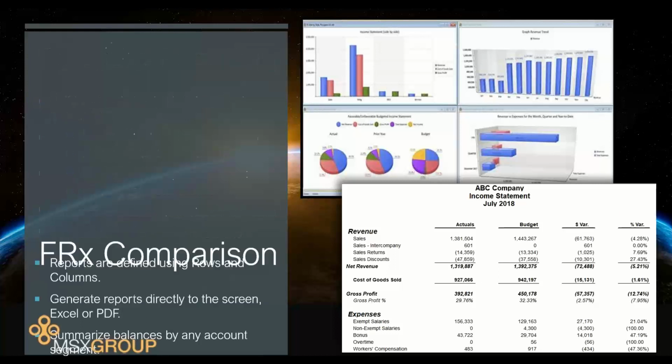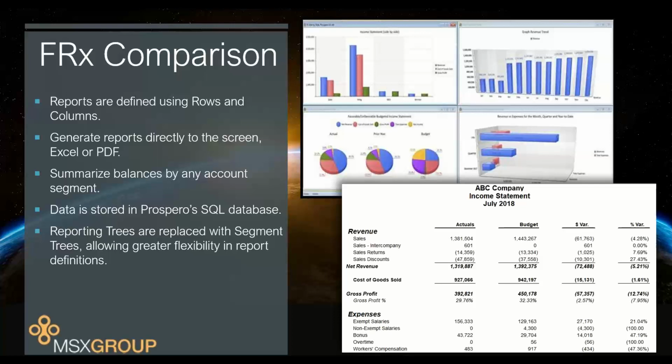A few points about comparisons between Prospero and FRX. You'll see a lot of similarities in how we build reports inside Prospero. We use rows and columns, or we call them line sets and column sets inside Prospero. Same way you have a row format and a column layout inside FRX for every report you build, we have a line set and a column set for every report you build. Any reports that you generate inside Prospero, you can send directly to the screen, which is our default output. You can also generate those directly to Excel or to PDF formats or to the printer, which seems like it would be a given.